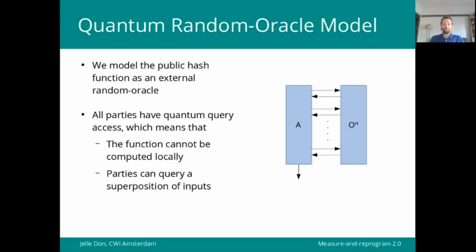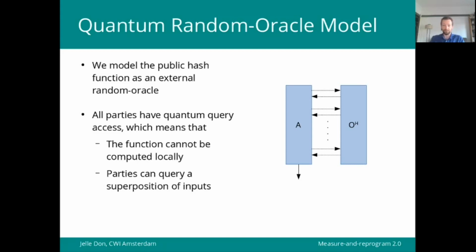I'll dive right in by explaining the quantum random oracle model. Suppose we have some protocol that makes use of a public hash function. Then proving security in the QROM means that we model the public hash function as an external random oracle to which all parties in the protocol have quantum query access.